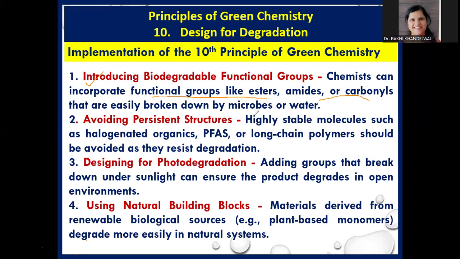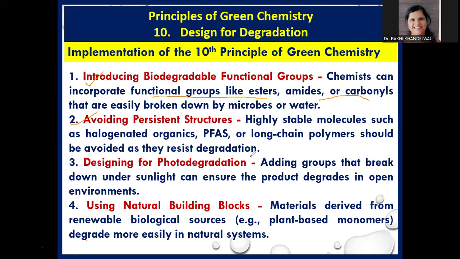So the chemist must design chemical products which include ester, amide, and carbonyl-like groups, so that these products can be biodegraded easily. The second one is avoiding persistent structures.